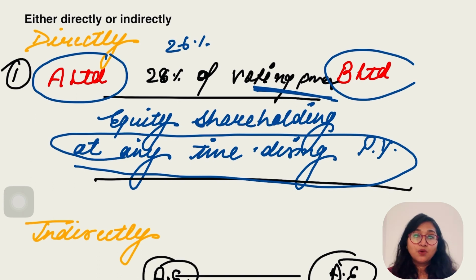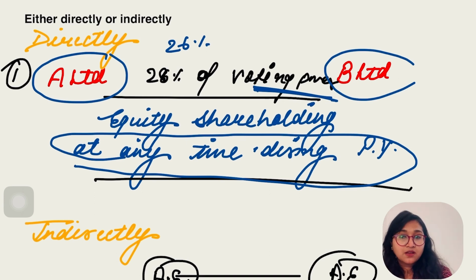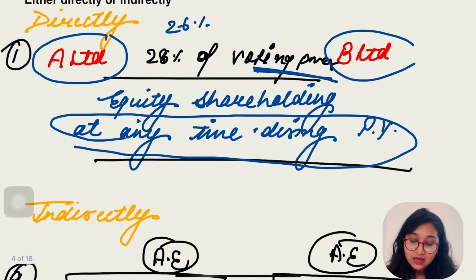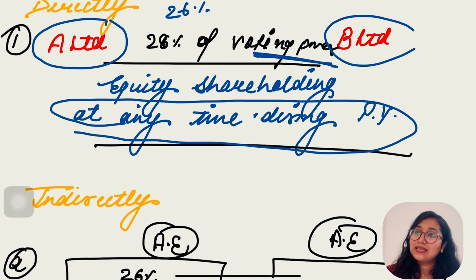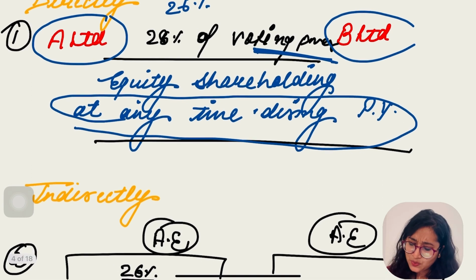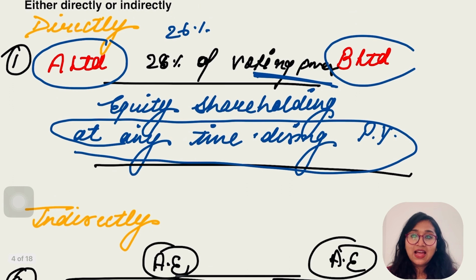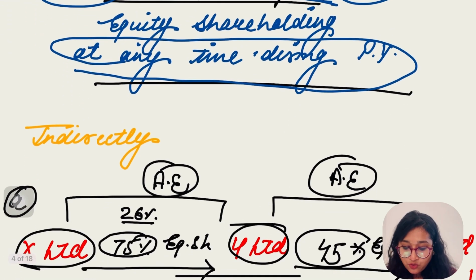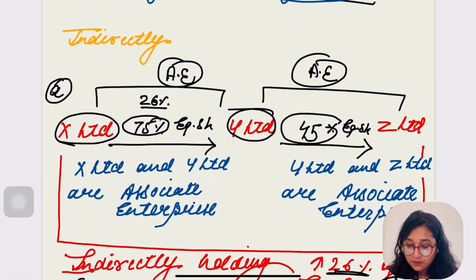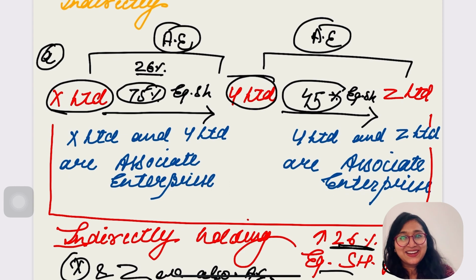Here A Limited is holding 28% of voting power of B Limited. So the relationship between them, are they associate enterprise? Yes, because they are holding 28%, which is more than 26%, which means they are having a secret affair, and the relationship between them would be known as associate enterprise.